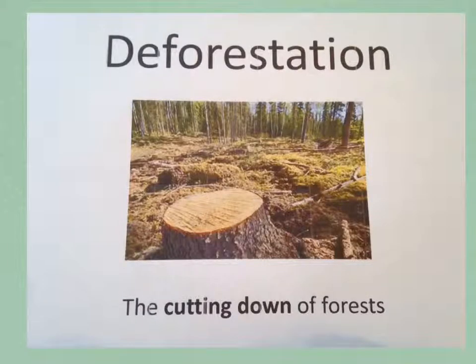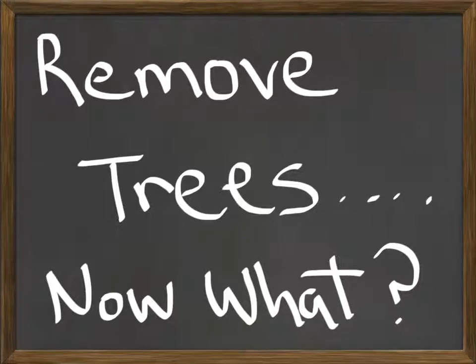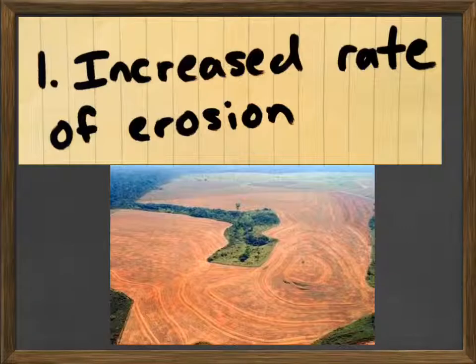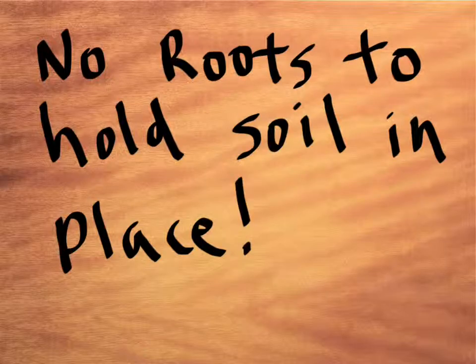Deforestation is the cutting down of forests. But if there's no trees, well, now what? Well, I'll tell you. An increased rate of erosion, for one thing. And why is that? Because there's no roots to hold soil in place.